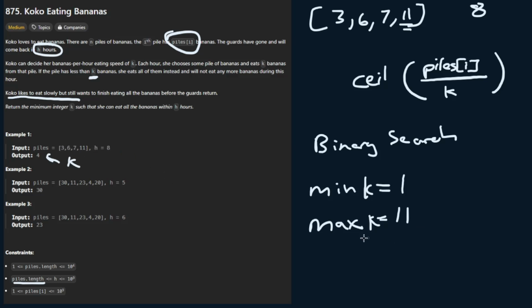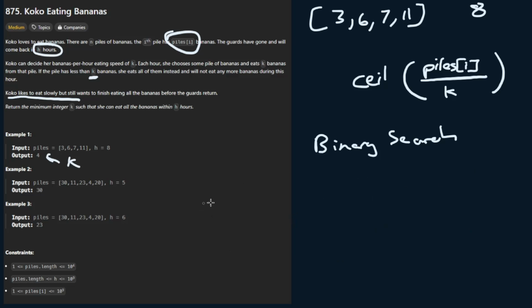So we know that our max k here is going to be the maximum amount of bananas in a single pile, and our minimum is just 1, because that's just what we'll have to try. So we know that our bounds are going to be 1 to 11, inclusive, and so we can go ahead and write this out here.